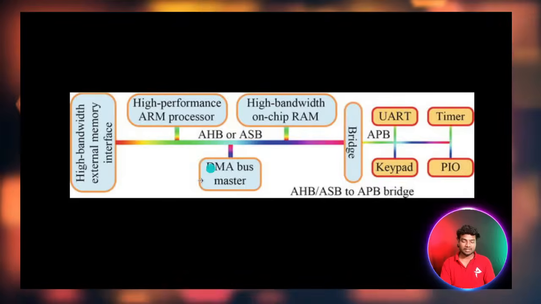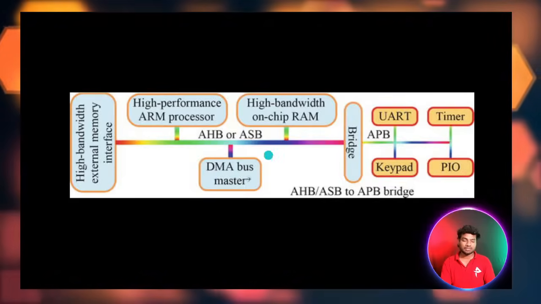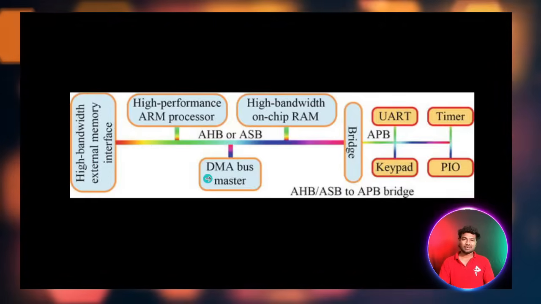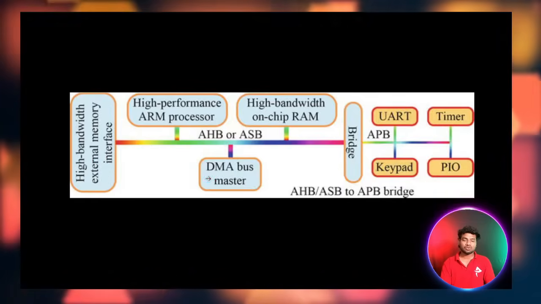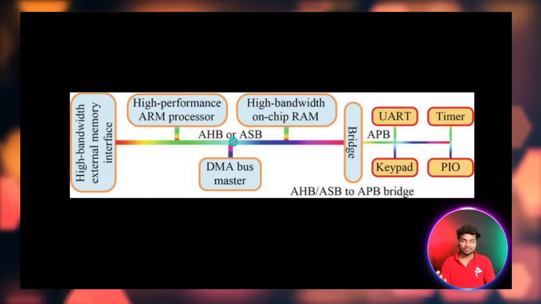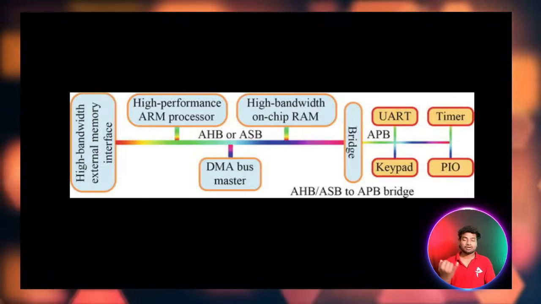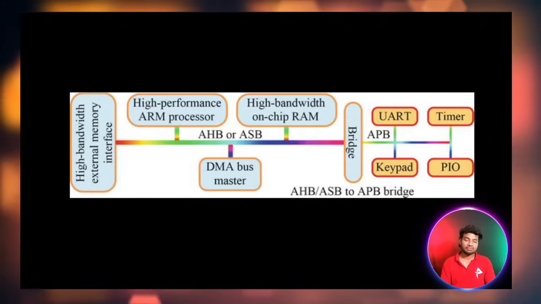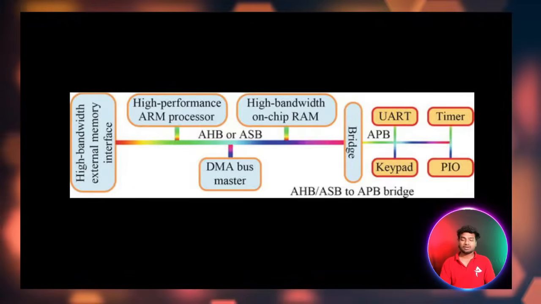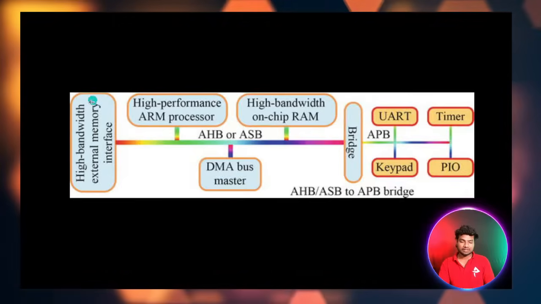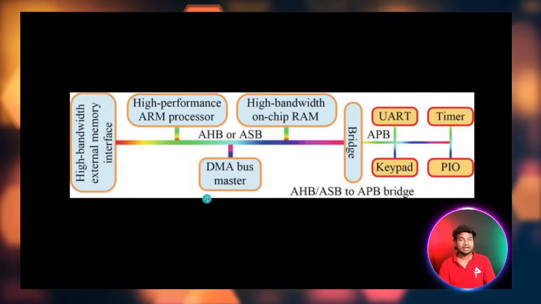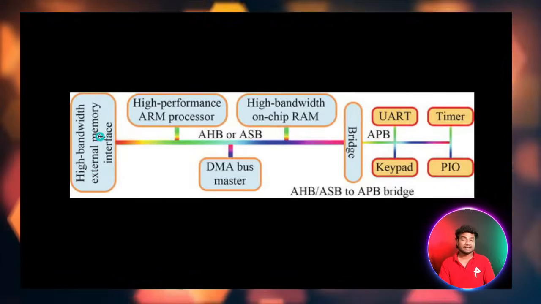Then there is a direct memory access bus master, DMA, and a high bandwidth external memory interface. So it's one kind of SoC architecture, having the ARM processor, on-chip RAM, direct memory access, and external memory interface.